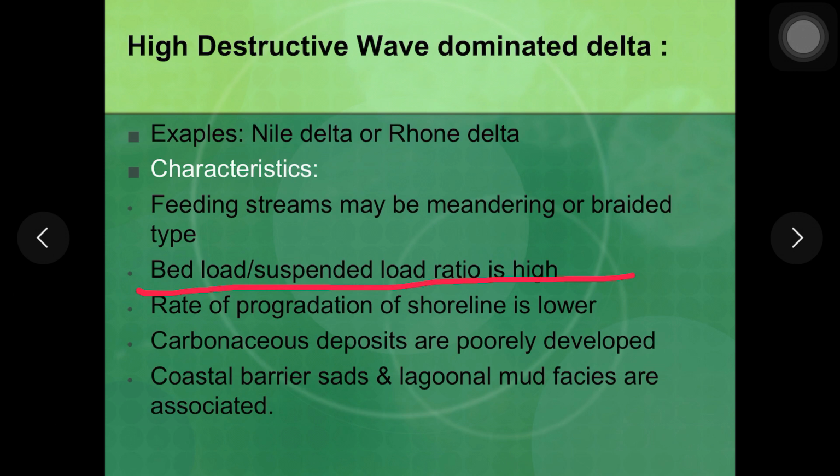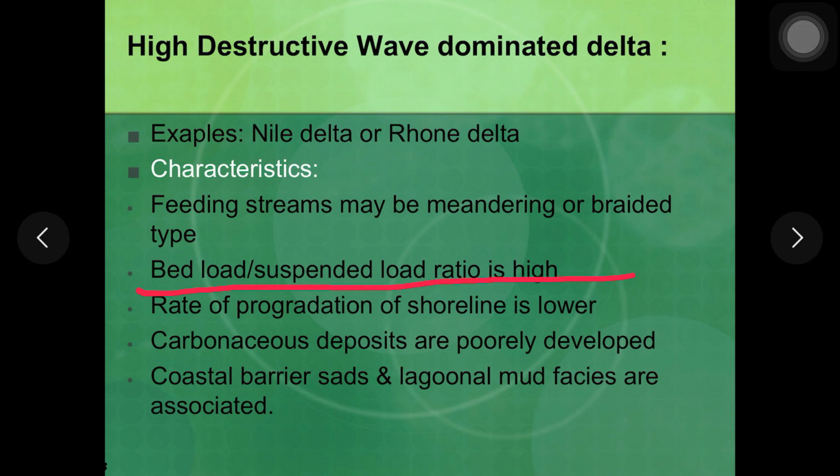In the beginning of this topic, we have seen the modern examples of these deltas, that is Nile delta and Ganga Brahmaputra delta, the example of wave and tide dominated deltas respectively, and also we have seen the important characters of these deltas. So there are certain important factors related to the phases associated with these deltas remaining, and also the net sand pattern in these deltas that we have to see.